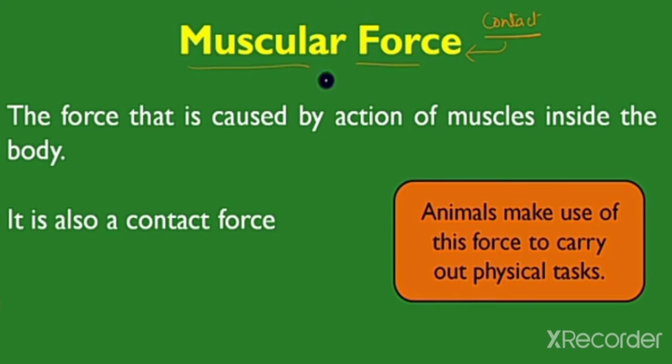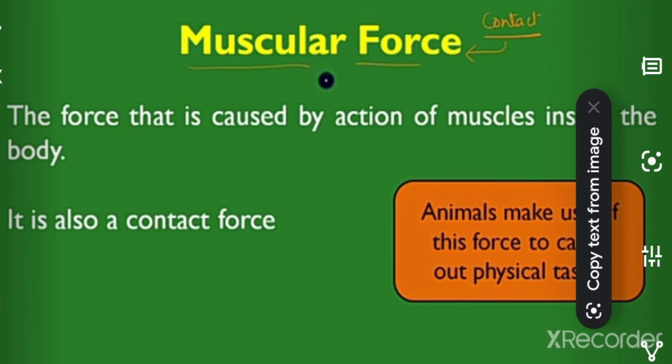For example, animals also make use of muscular force to carry out their physical activity and other tasks. Animals like bullocks, horses, donkeys, and camels are used to perform various tasks for us. In performing these tasks, they use muscular force. Since muscular force can be applied only when it is in contact with an object, it is also called contact force.